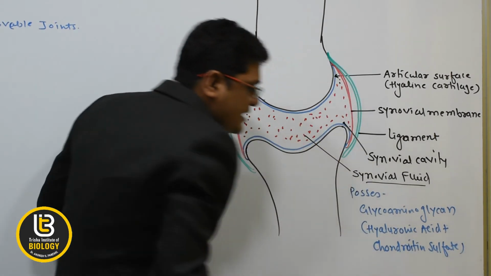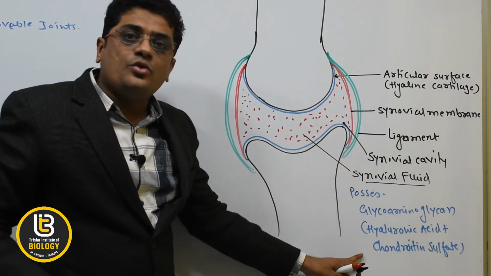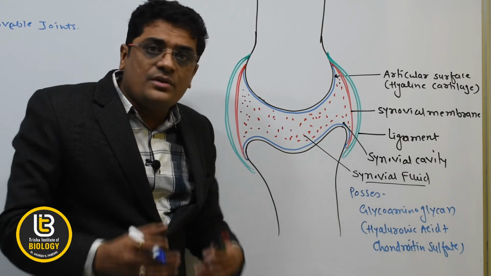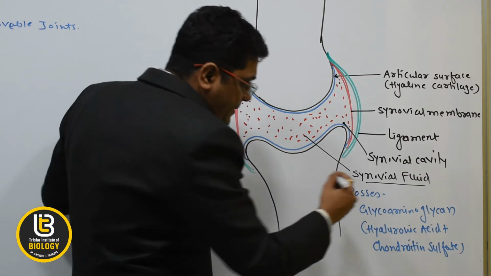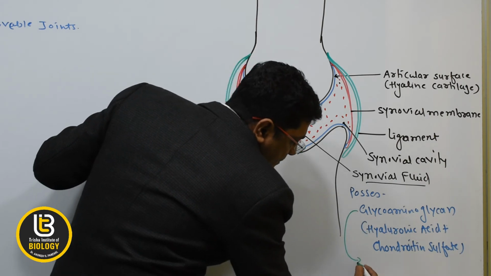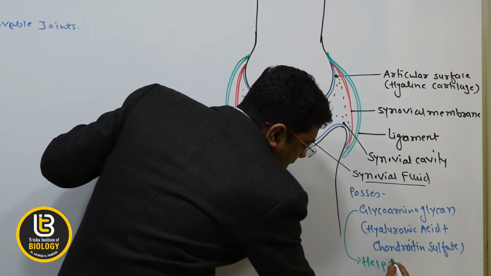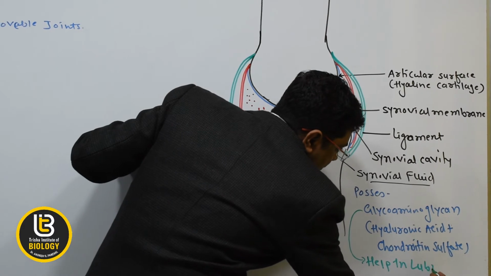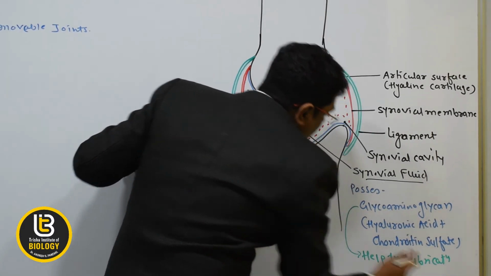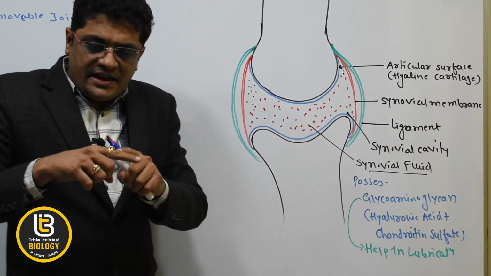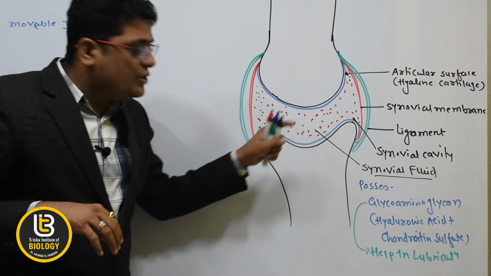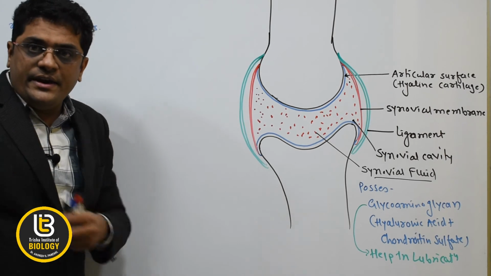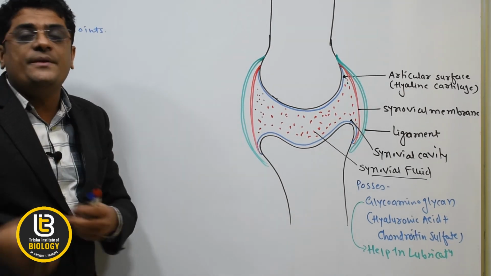This glycosaminoglycan helps in the lubrication between the two joints. So beta, we all know that each and every synovial joint possesses synovial fluid, and this synovial fluid helps in the lubrication between the two joints.